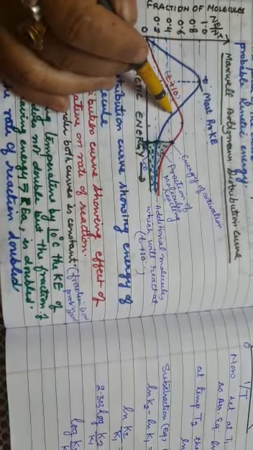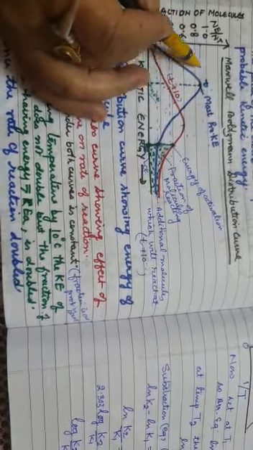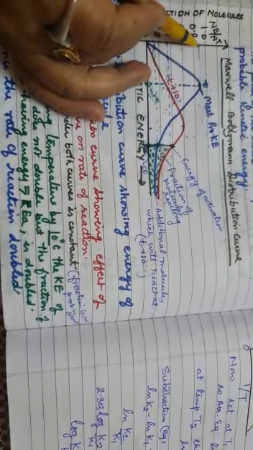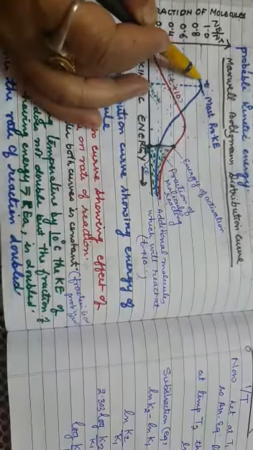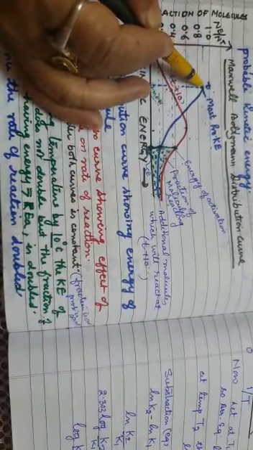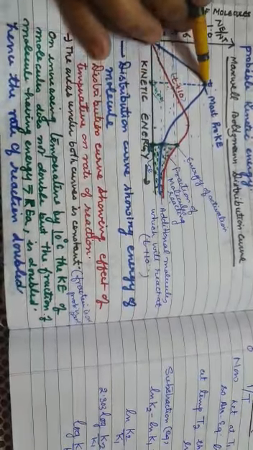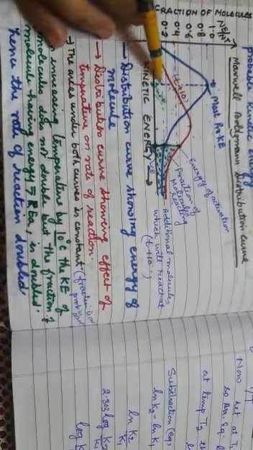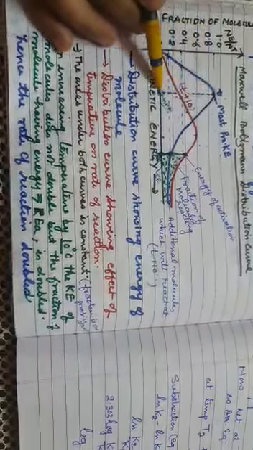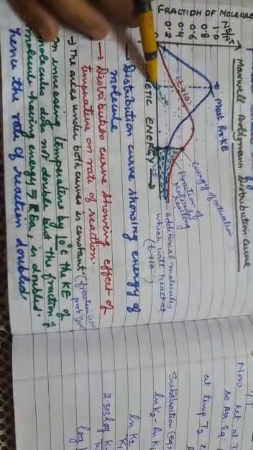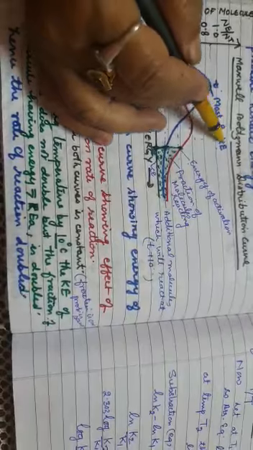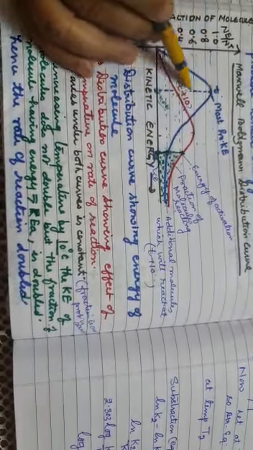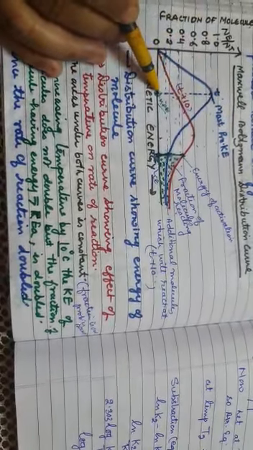Now this is the fraction. Which fraction is it? 0.9 approximately. It is between 0.8 and 1. It is 0.9 fraction of the reactant molecules that has this energy. The largest fraction is possessing this energy, and this value of energy is called most probable kinetic energy. Clear?